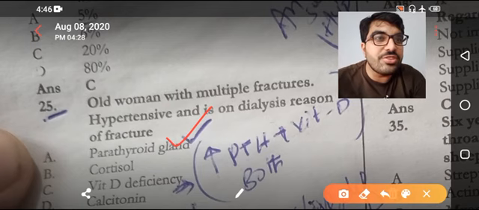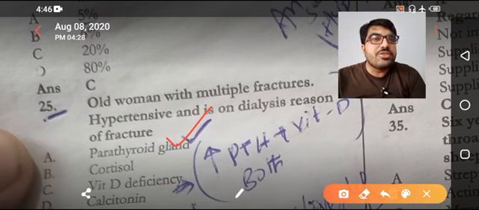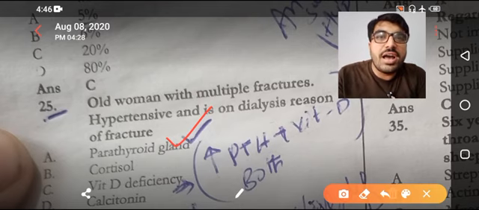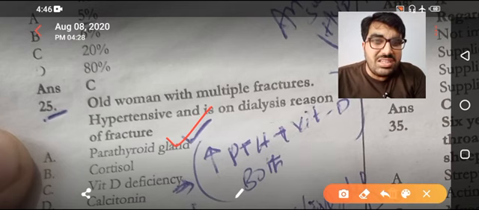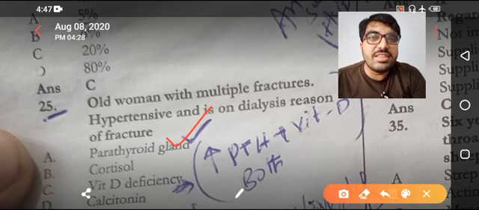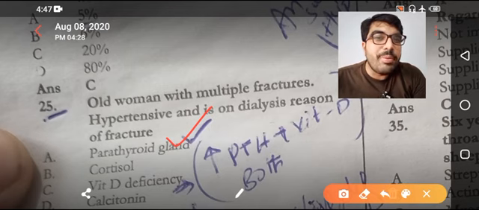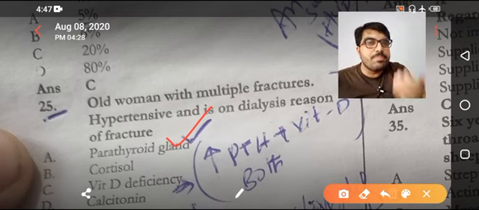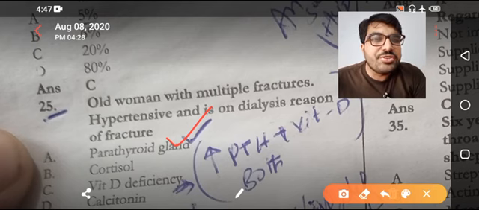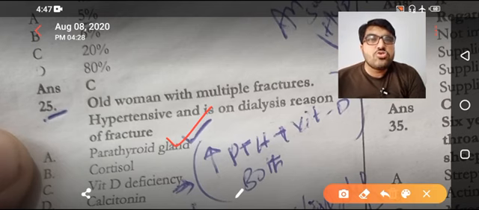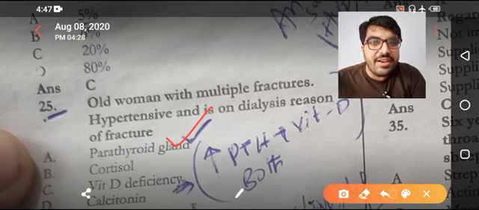The reference for this is actually renal osteodystrophy, and the reason I choose the option parathyroid gland is that in the USMLE Step 3 book they have written that it is the parathyroid gland that mobilizes the calcium from the bone and causes renal osteodystrophy or osteitis fibrosa cystica. So the answer is parathyroid gland.